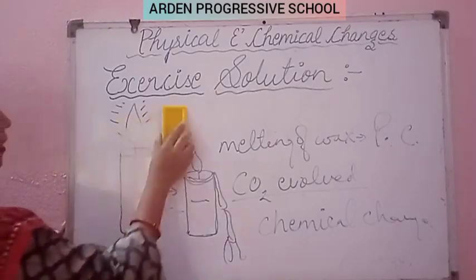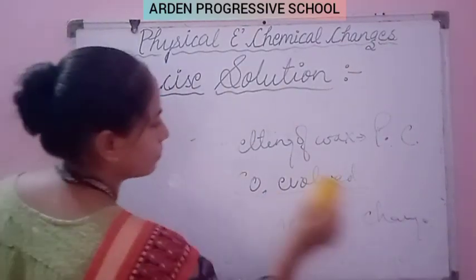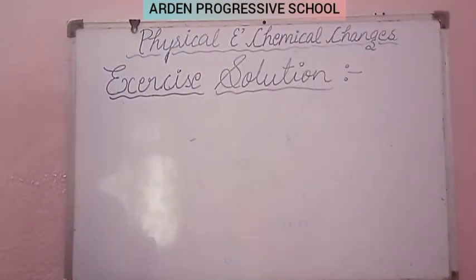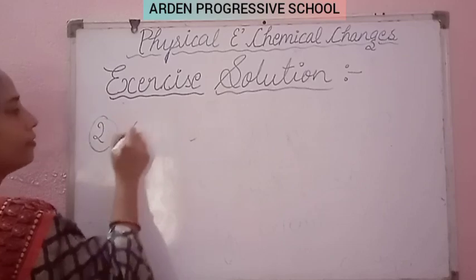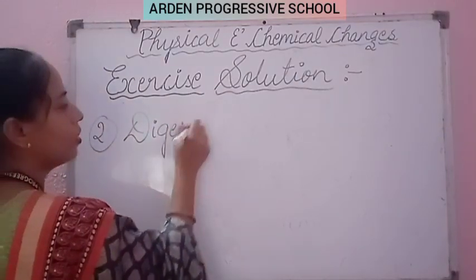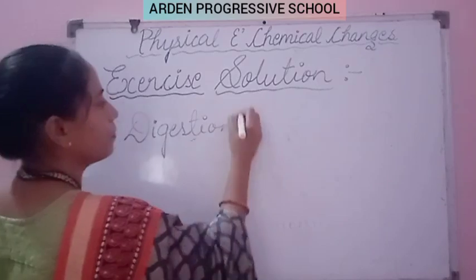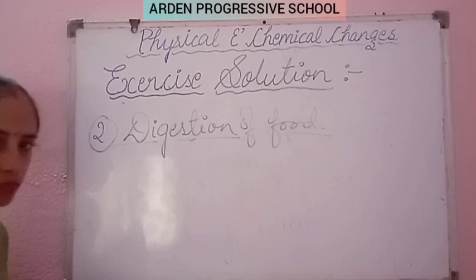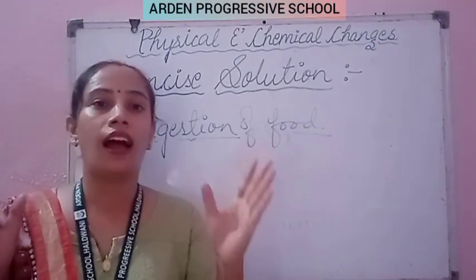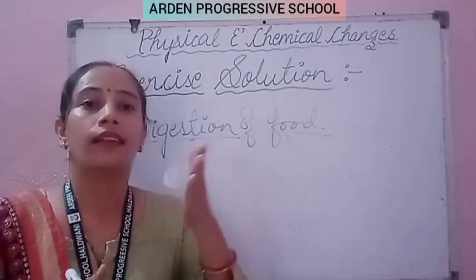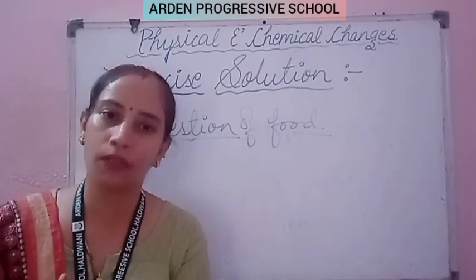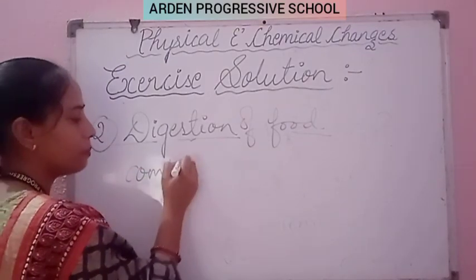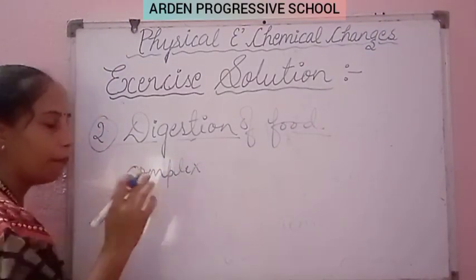So think, what is the another example? Yes, the another example is digestion of food. Clear? Digestion of food. So students, when we take food, the first process is the larger food molecules break down into the simpler ones. So the complex food particles, जो large particle हम ले रहे हैं, सबसे पहले उनको छोटे छोटे parts में divide करते हैं.